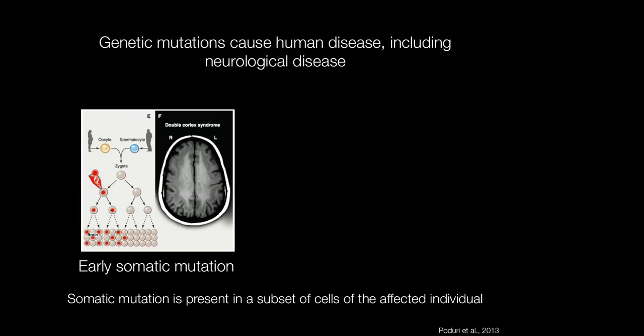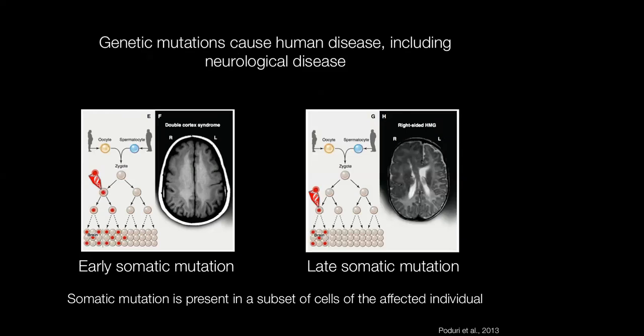In this example, a somatic mutation in the gene DCX means that the cells carrying the somatic mutation will not migrate properly from deep inside the brain to the outer cortex, leading to a double cortex image on magnetic resonance imaging of the brain. On the other hand, a somatic mutation that occurs relatively late in development might occur late enough that it's present only in a subset of cells in the brain. And in this case, it would require direct assaying of brain tissue to identify the mutation, which has important implications for clinical diagnostics, as it would require a brain biopsy.